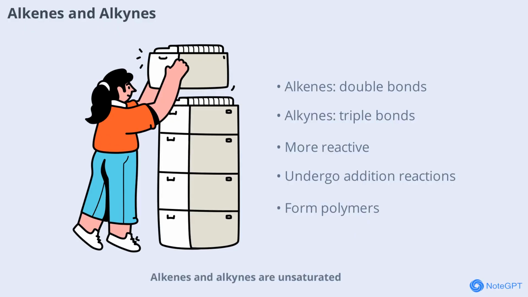Alkenes and alkynes are unsaturated hydrocarbons containing double and triple bonds, respectively. Alkenes have at least one carbon-carbon double bond, while alkynes feature at least one triple bond. These multiple bonds make alkenes and alkynes more reactive than alkanes, allowing them to participate in a variety of chemical reactions, such as addition and polymerization.